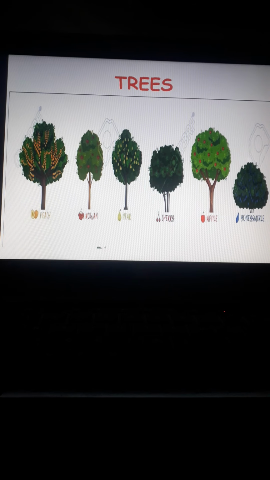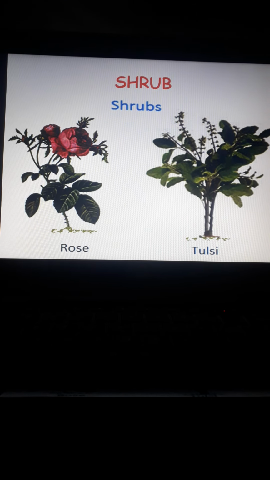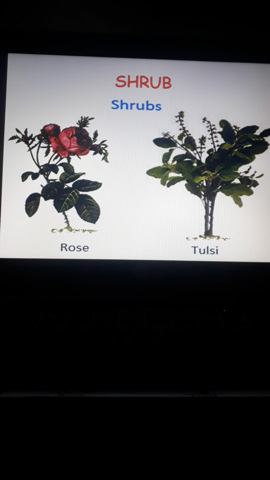After the trees we are going to discuss shrubs. Shrubs are small to medium sized woody plants and may grow up to a height of 5 to 6 meters. They are smaller than trees and bigger than herbs, and they are highly branched from the base of the stem. They have many thin brown and woody stems, and they are also known as bushes. Shrubs usually live for a few years only.